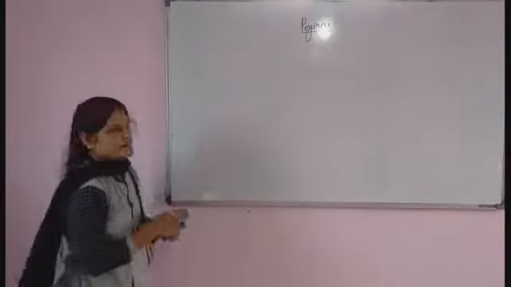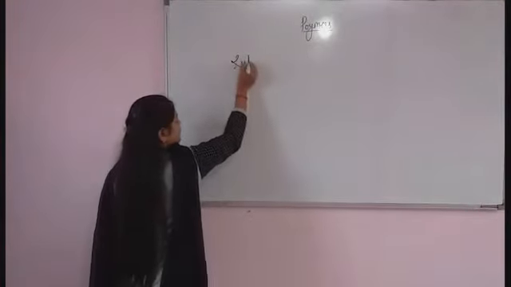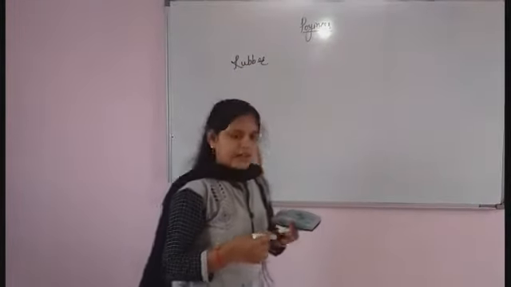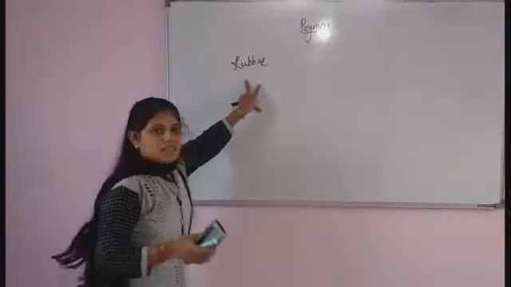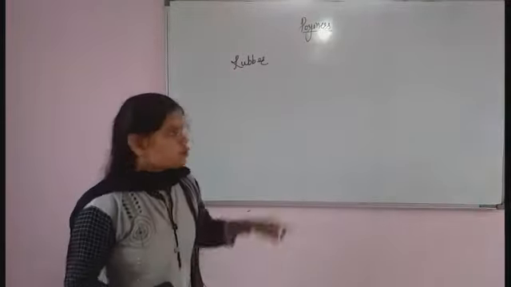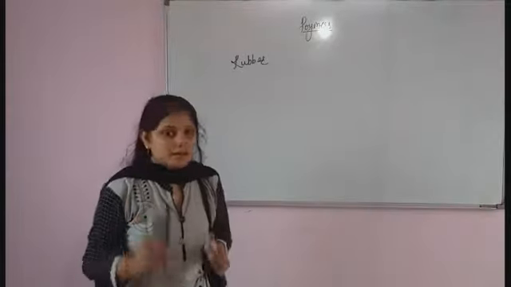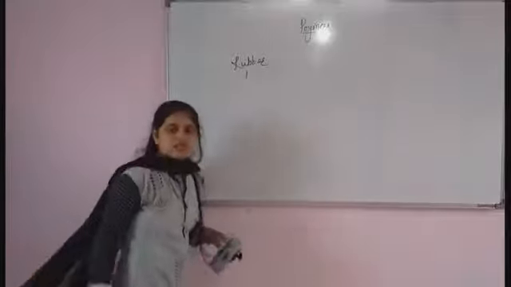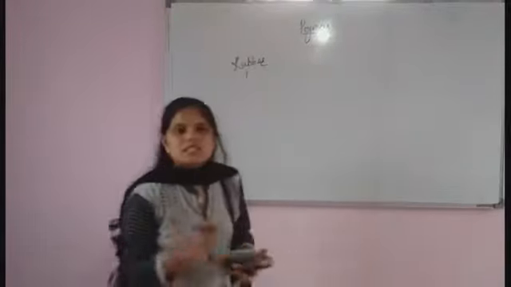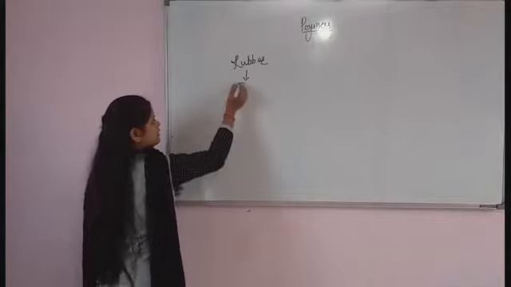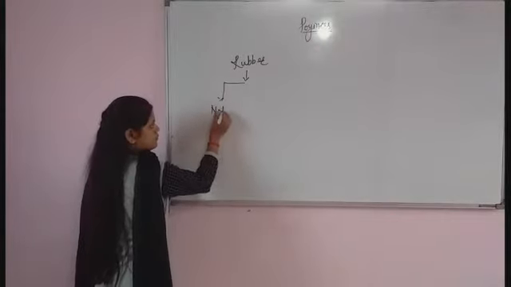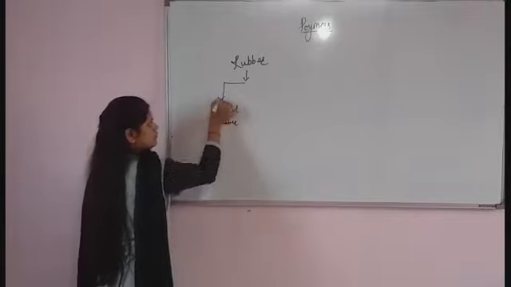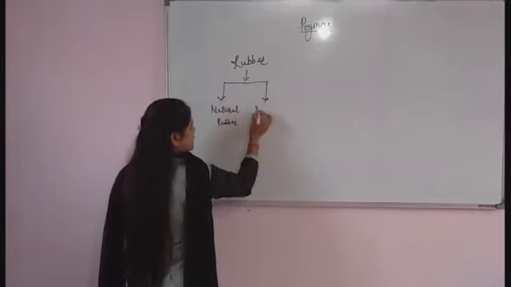The next point will be rubber. You use rubber in day-to-day life. Rubber has two types. Remember, rubber is a natural polymer. So rubber has two types: first is natural rubber and second is synthetic rubber.